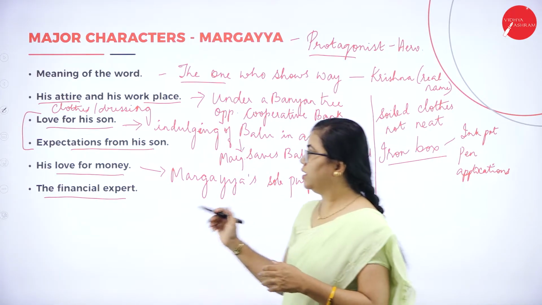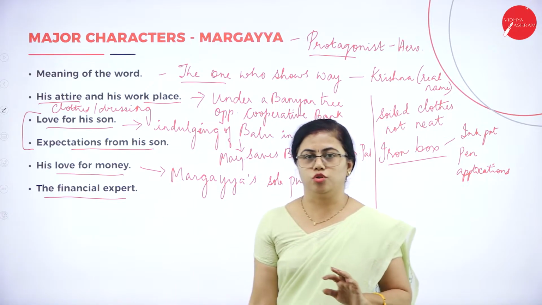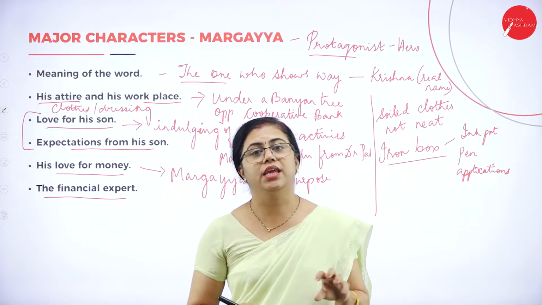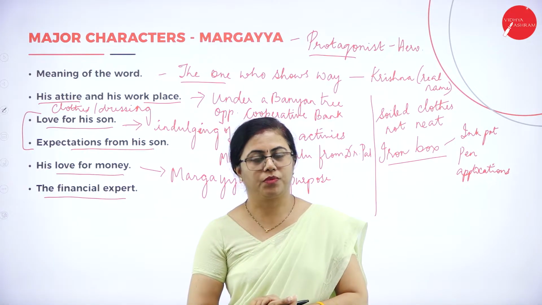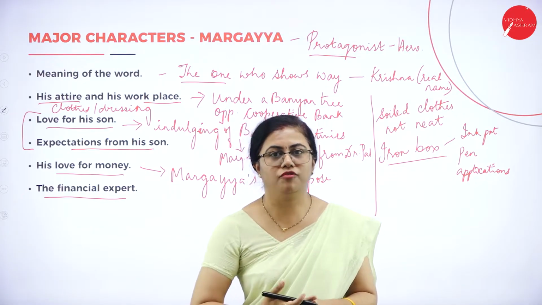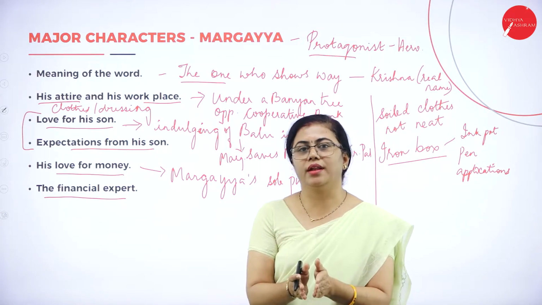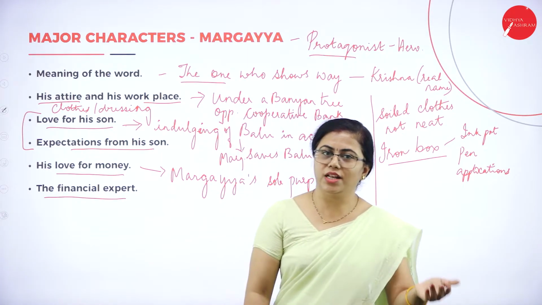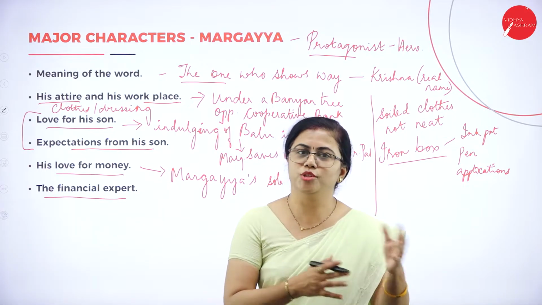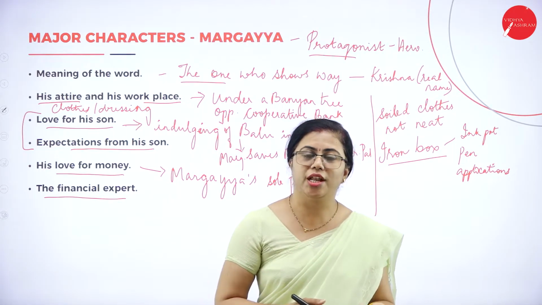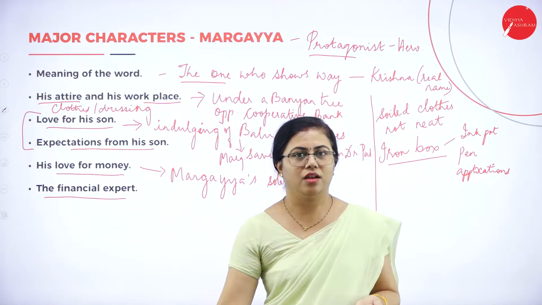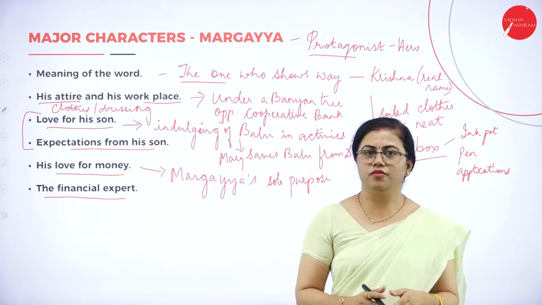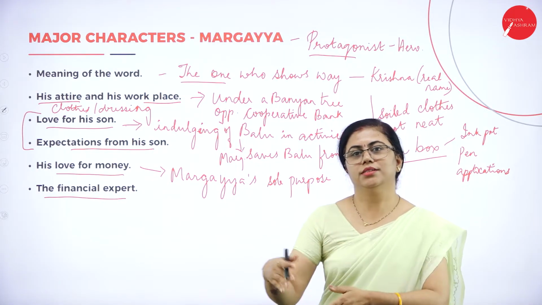So you have to write about his financial expertise also. R.K. Narayan calls him a financial expert because he tries various ways of earning money. Then you can write how he comes up in life by earning money, and also that this is used in an ironical, satirical way. Satirical means just the opposite of what is happening. He is a financial expert, but he doesn't invest it anywhere. So why is he called a financial expert? One thing positively, the other thing negatively.